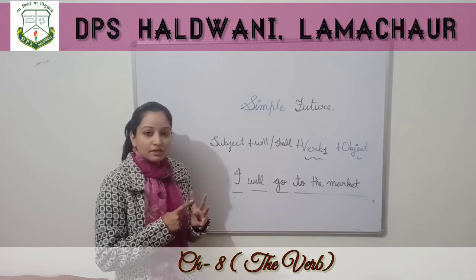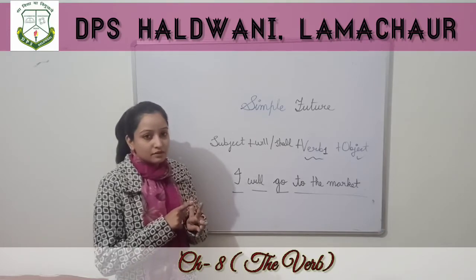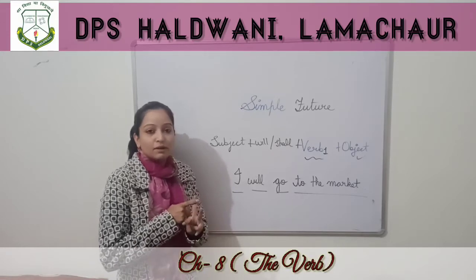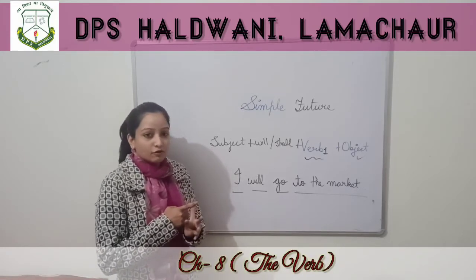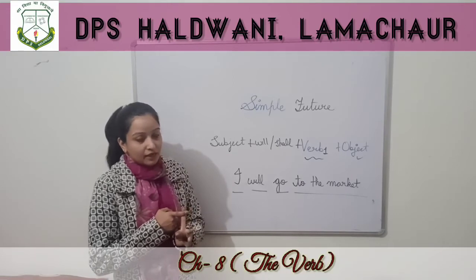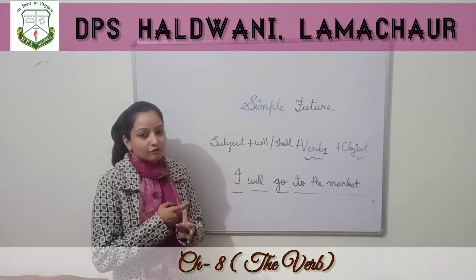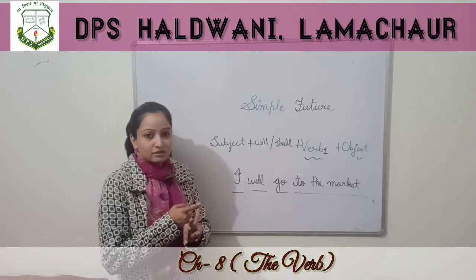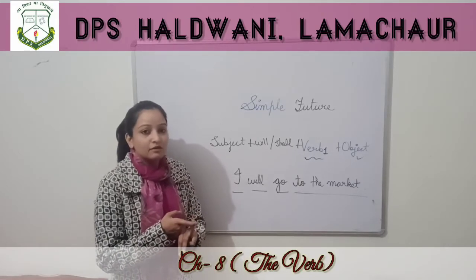Simple present means something that happens every day and universal truth. Simple past tense means a completed task in the past and past habitual actions. Simple future means something that has not happened yet, that will happen in the future.